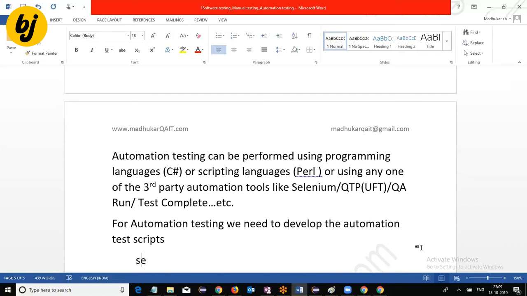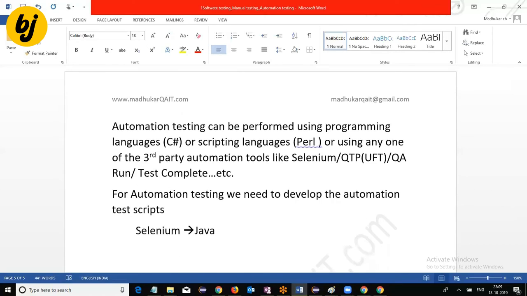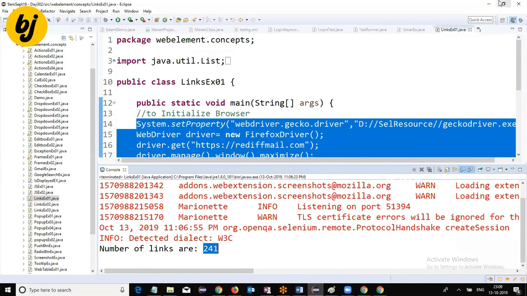If it is Selenium, using Java we are going to develop the automation scripts. For QTP or EFT, VB script we are going to use to develop the automation scripts. Selenium supports other languages also like Ruby, Python, but most companies are going to prefer Java. So here also I showed how we can go for testing using Java.